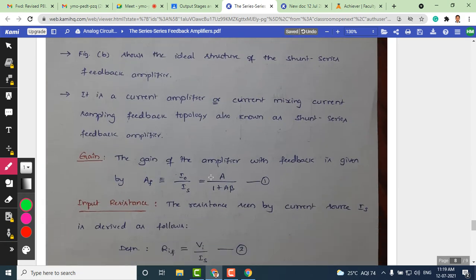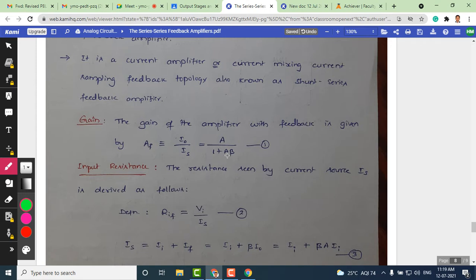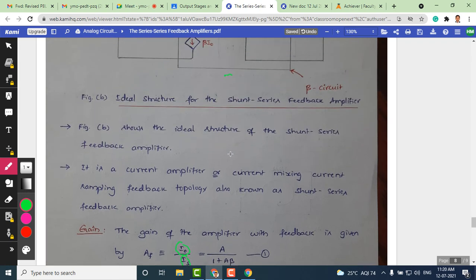The explanation is given here. You can see the gain of the amplifier is I naught by Is. I naught is nothing but the output current here, and Is is nothing but the input current here. So this ratio of I naught by Is is nothing but gain A divided by 1 plus A beta. So this is a shunt series feedback amplifier.